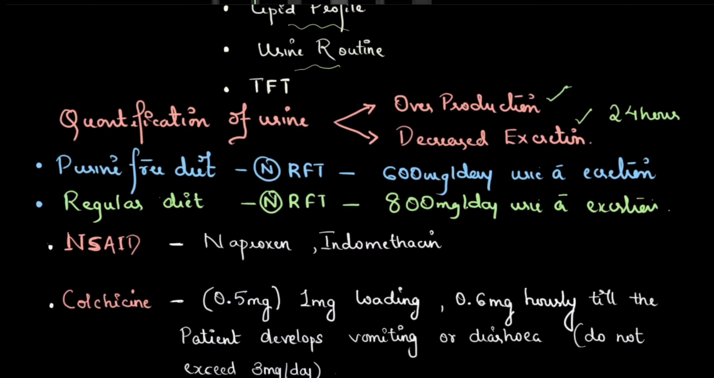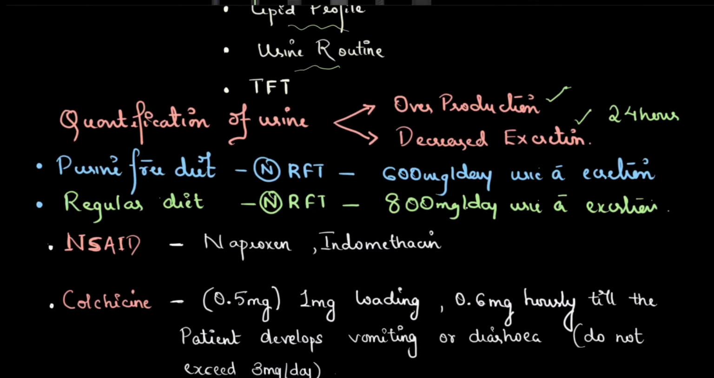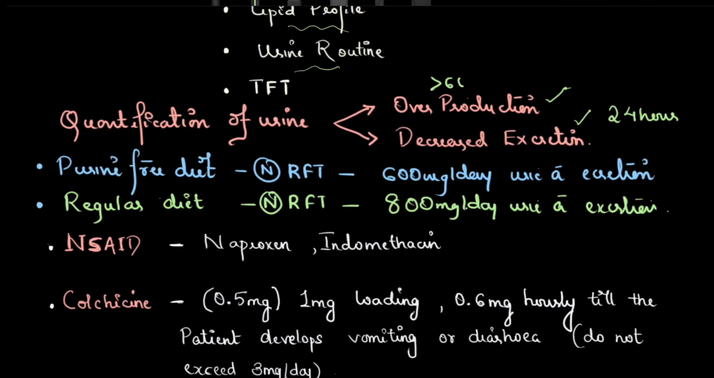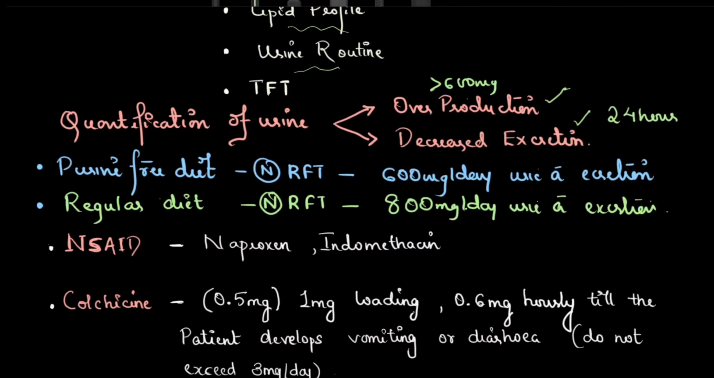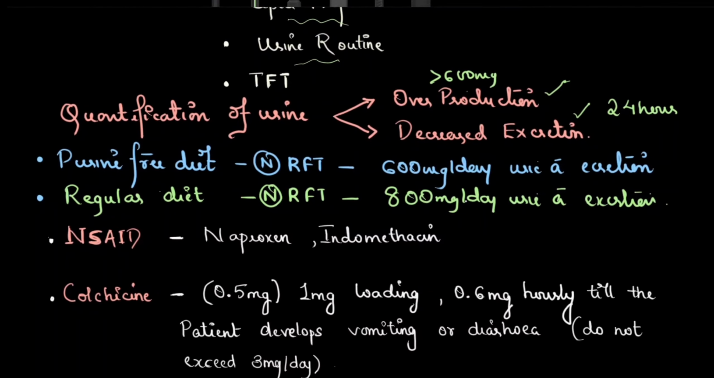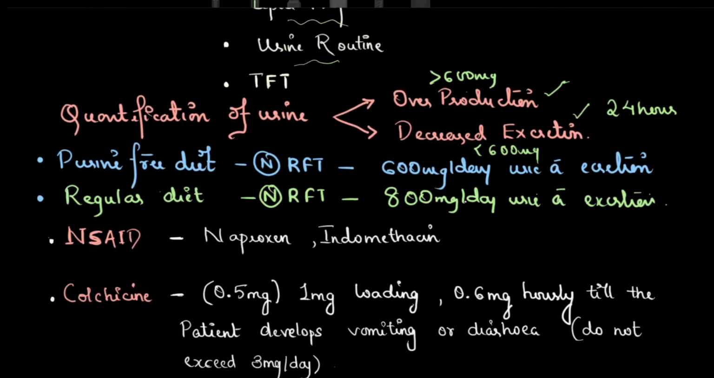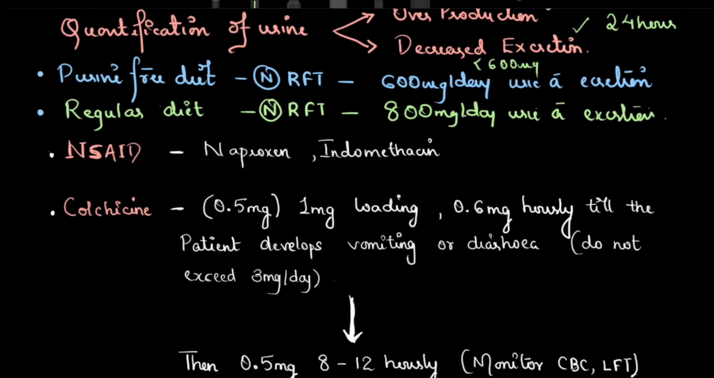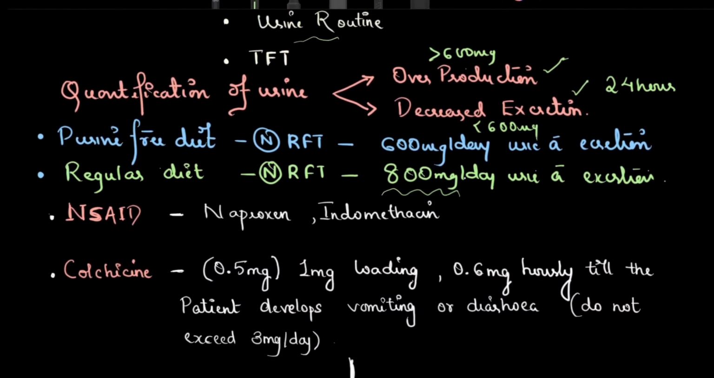Okay, so if the person is excreting more than 600 milligram of uric acid per day, that means it is overproduction. Like that, if the person is excreting less than 600 milligram per day, it is decreased excretion. Okay, if it is a regular diet, with chicken, beef, like that, this cutoff is almost 800. So don't take it as a perfect value, consider it as a range.